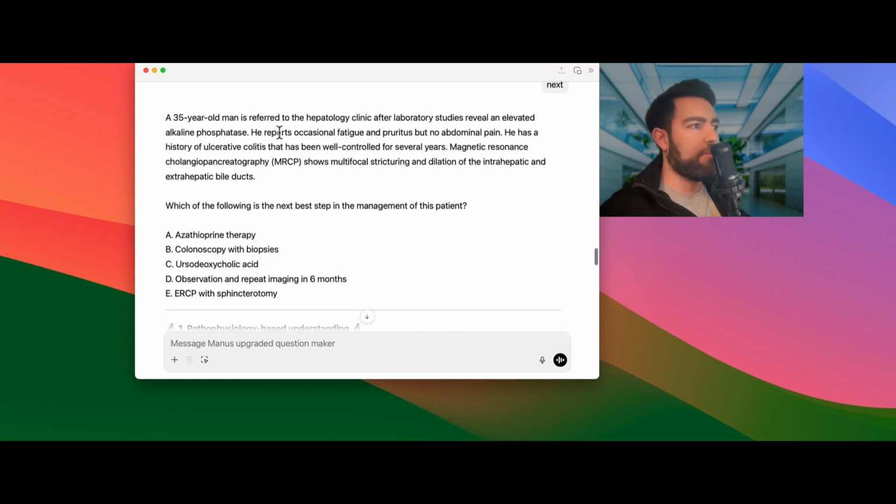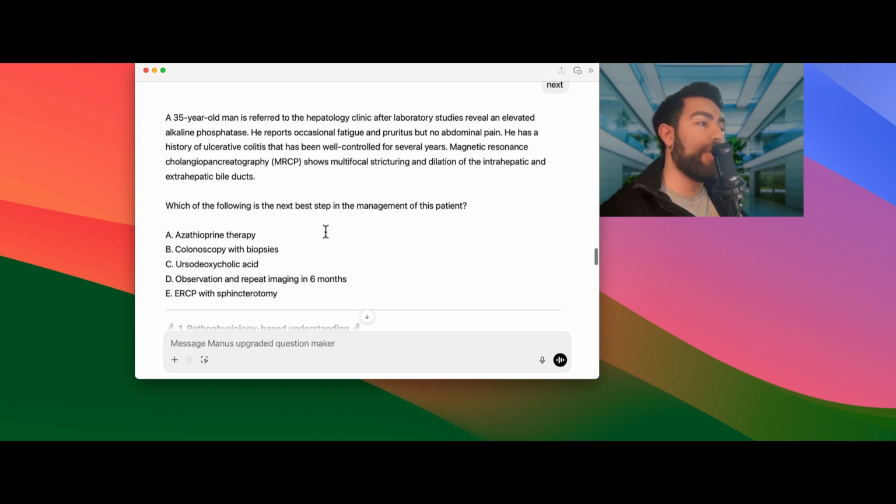This is a 35-year-old man. He is referred to a hepatology clinic after laboratory studies reveal an elevated ALP. He reports occasional fatigue and pruritus, but no abdominal pain. He has a history of UC that has been well controlled for several years. MRCP shows multifocal stricturing and dilation of the intrahepatic and extrahepatic bile ducts. Which of the following is the best next step in management? So it wants you to find the association with UC that presents with this MRCP finding, and then pick the best answer. Go ahead and pause the video right here, pick your answer, and then we're going to go through the options together.